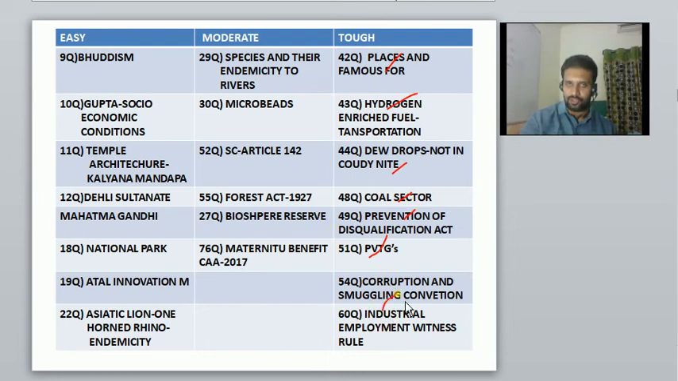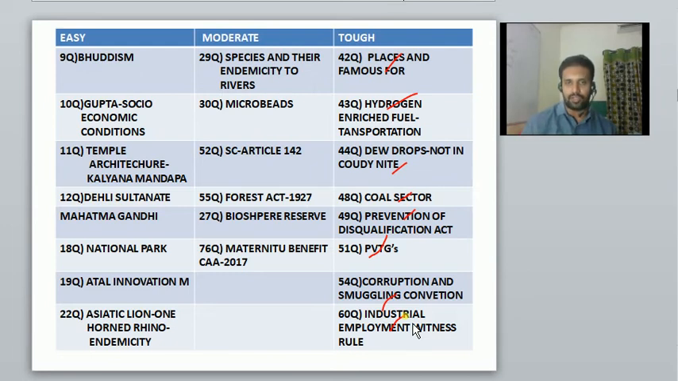Corruption and smuggling conventions, an international corruption convention was there, and an international smuggling convention was there. Again, I have put it in tough because I don't think you'll find all of these topics in the regular material you are reading. Okay, so these are very different questions which were there in the examination, and I have classified them in a very tough category. And the last one was industrial employment standing orders.